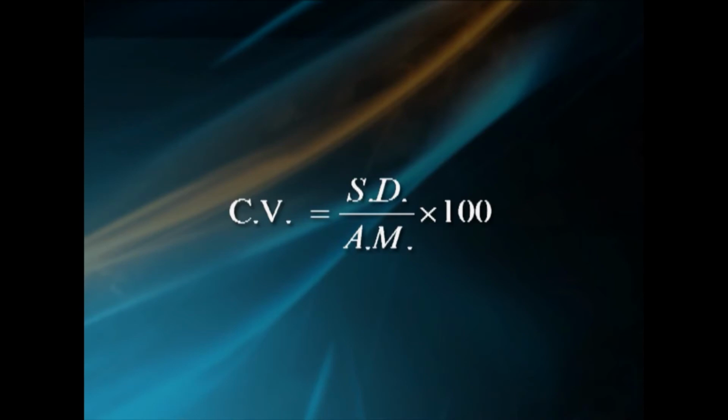SD by AM, which is expressed in percentage, is called coefficient of variation. Hence, coefficient of variation CV equal to SD by AM into 100. Coefficient of variation does not exist for a set of observations with arithmetic mean AM equal to 0. The coefficient of variation shows the quality of data and has great practical significance, and it is the best measure of comparing the variability of two series.